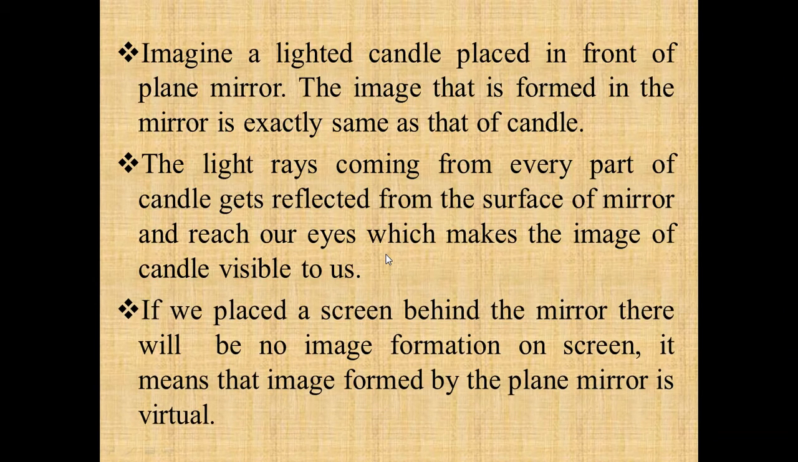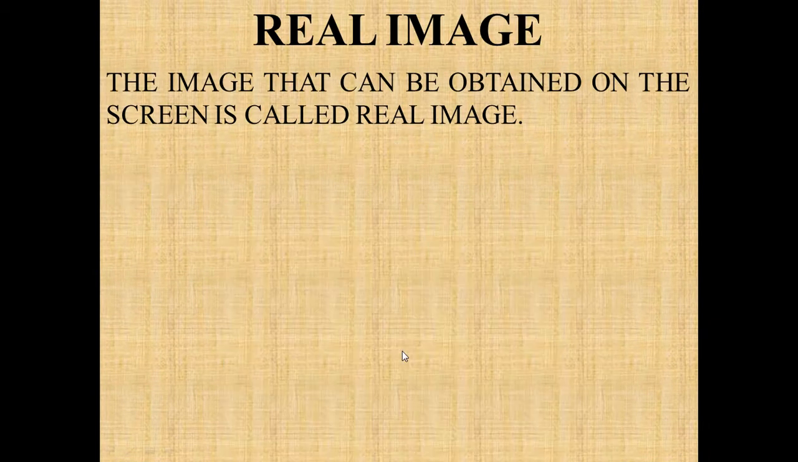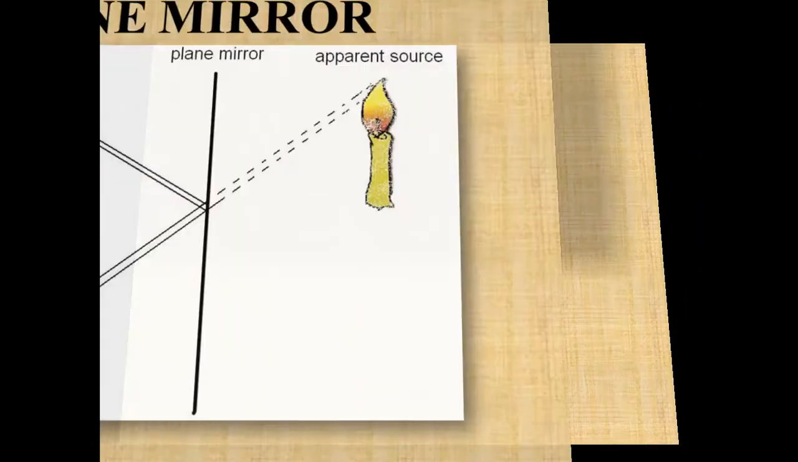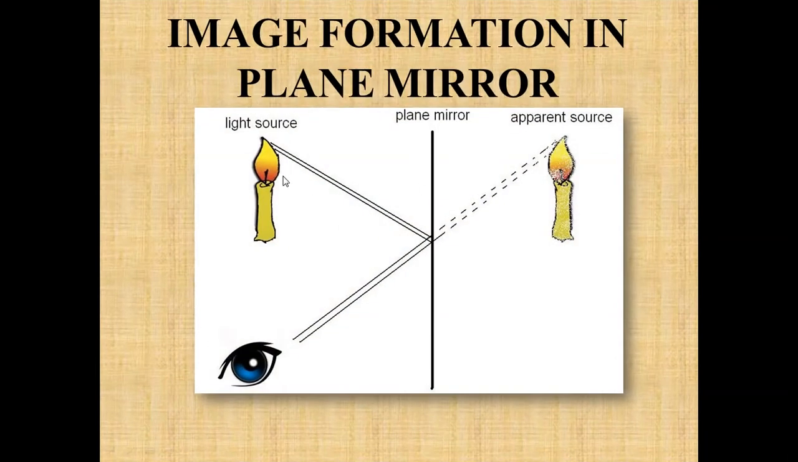Now suppose you place a screen behind the mirror, then there will be no image formation on the screen. It means that the image formed by the plane mirror is virtual. Like in this case, you can see the image, whatever image is formed, it is formed behind the mirror, and when you place a screen behind the mirror, there will be no image. That means the image formed is virtual.